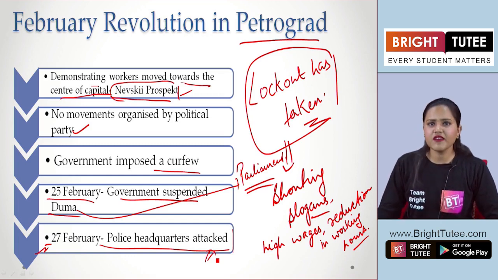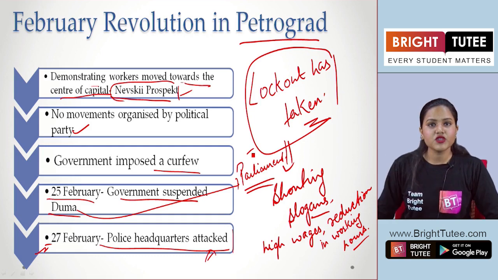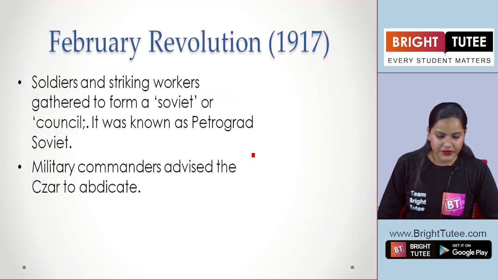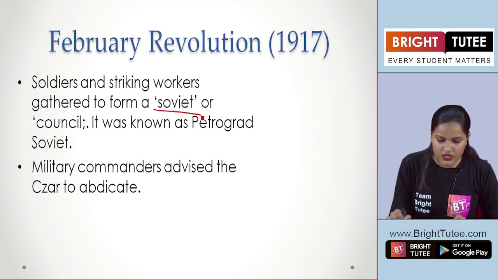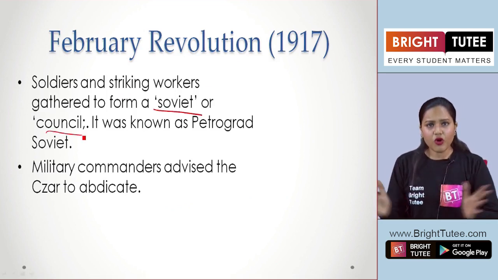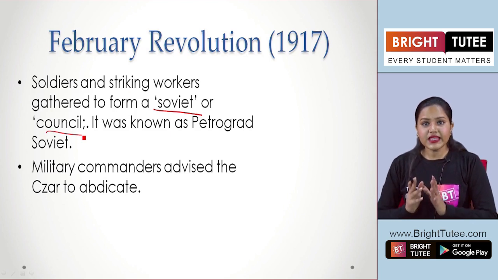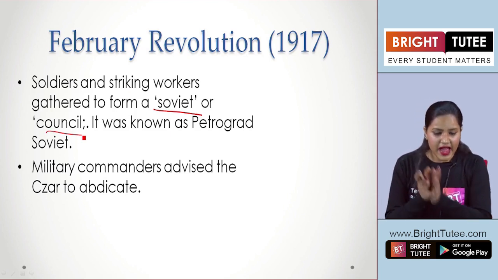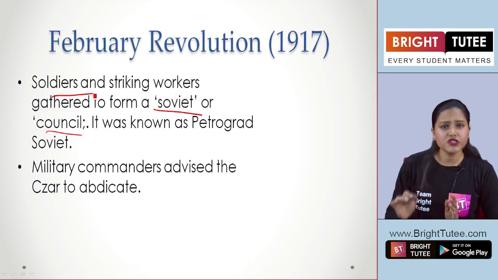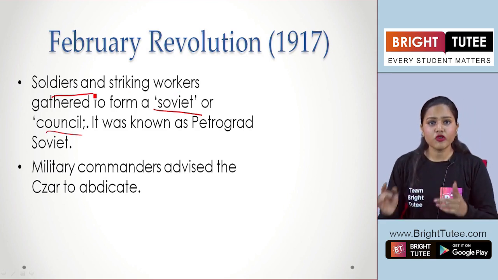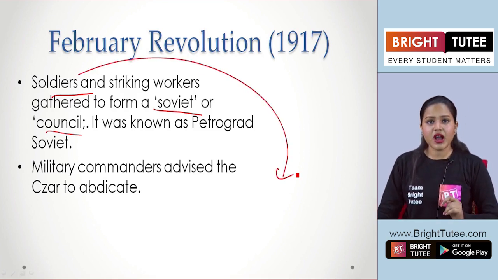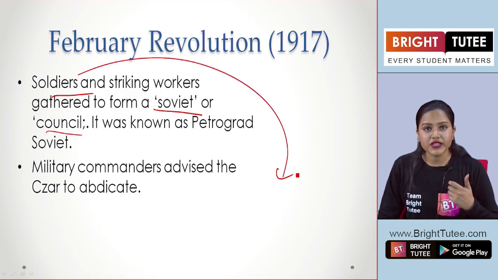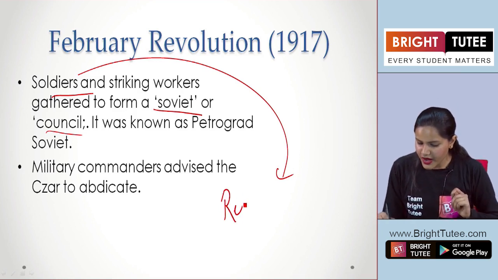Why? Because the government is taking no major steps to look at the demands of these common people here. Okay. Now, soldiers and striking workers also gathered to form a Soviet or council. Moving on, what are we seeing here? We see that the common people and the soldiers were now joining the workers. Why? Because these soldiers, when they were asked to fire on the demonstrators, refused to fire here.